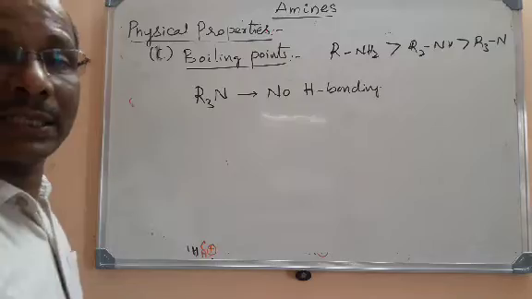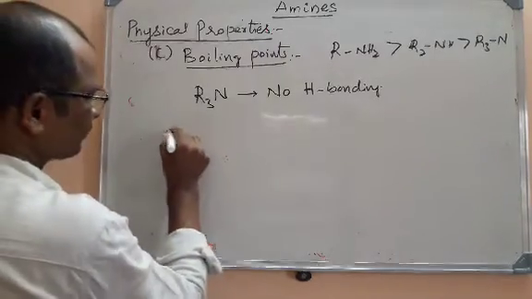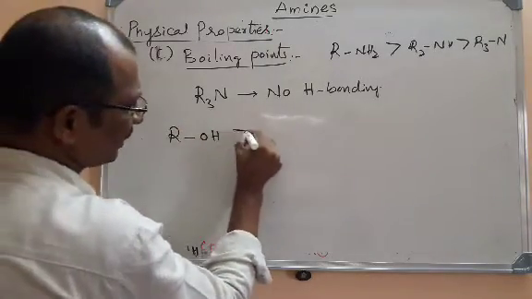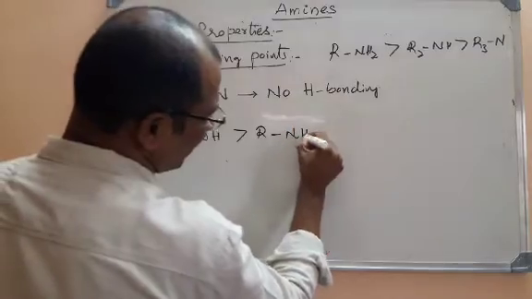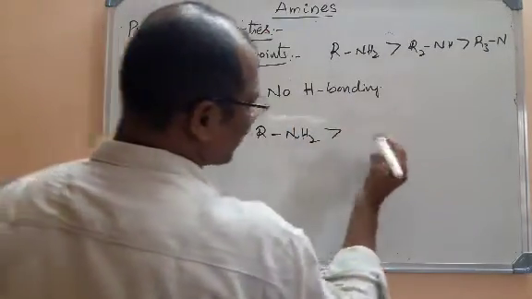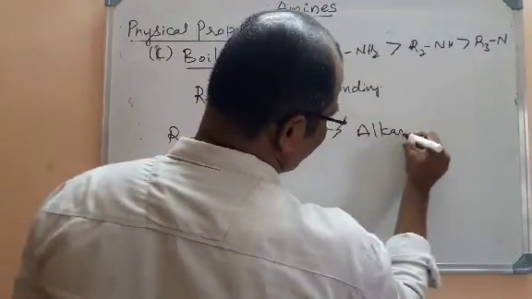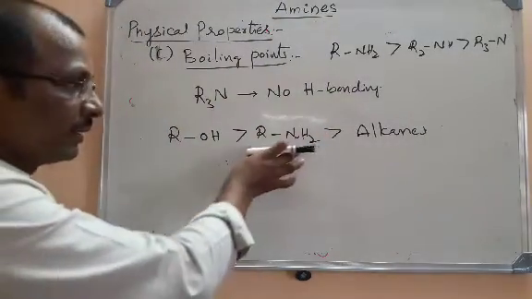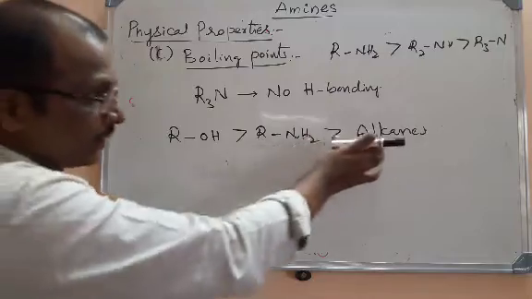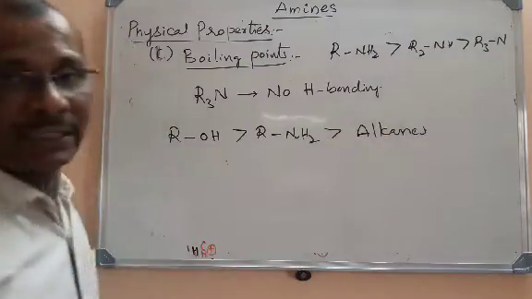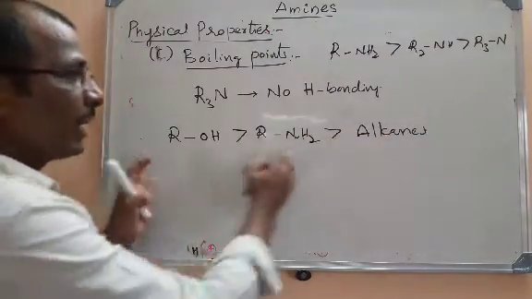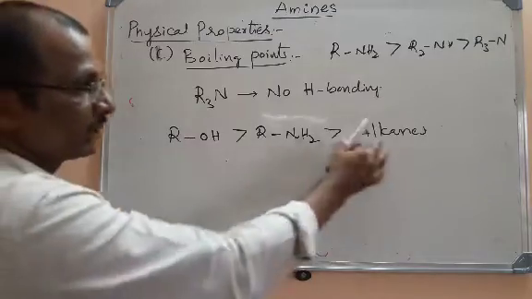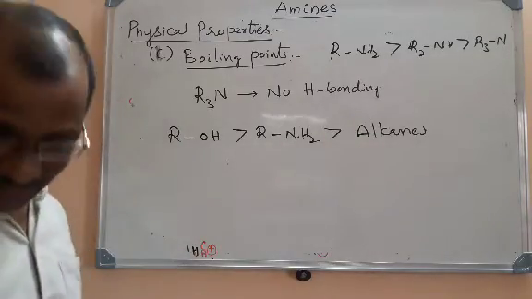Among alcohols, amines and the corresponding alkanes, let us take that hydrocarbon as alkane. The alcohols will take the highest boiling point, amines come later, and finally the least value exists for alkanes. But here we have to take these members with almost comparable molar mass.